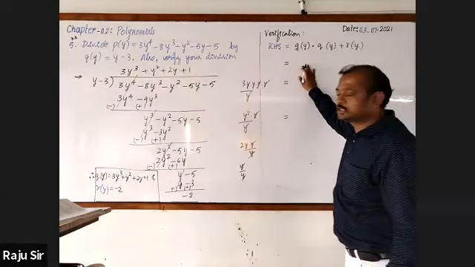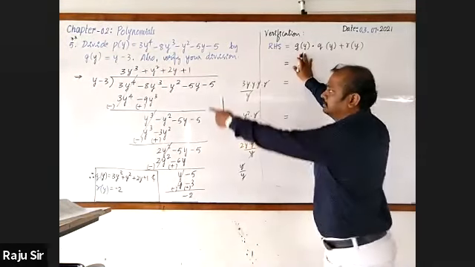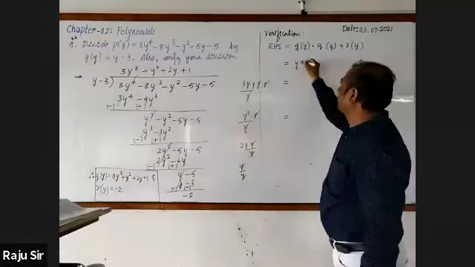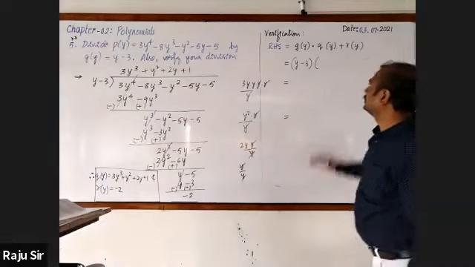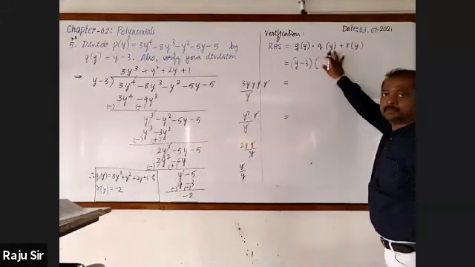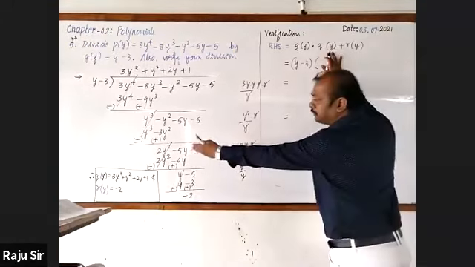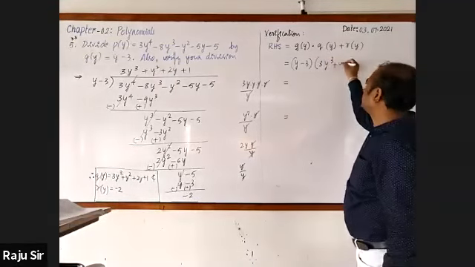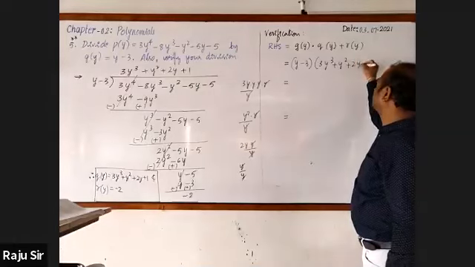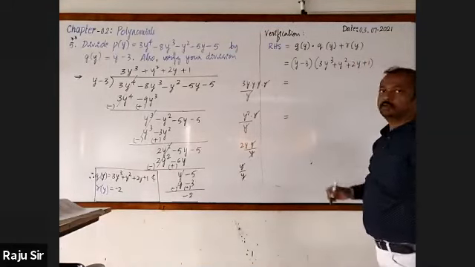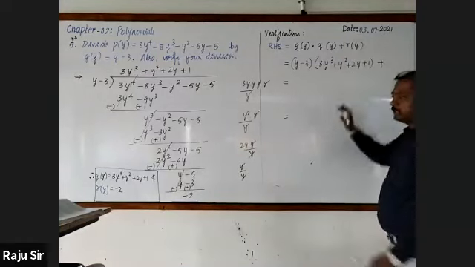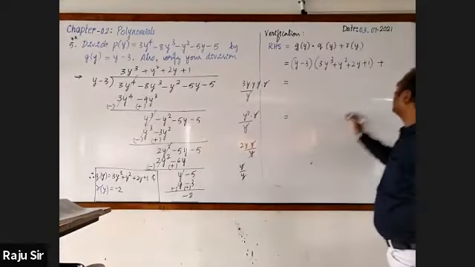Now substitute. G of y is y minus 3, as given. Next, Q of y, the quotient we found, is 3y cube plus y square plus 2y plus 1, plus R of y, the remainder, minus 2.